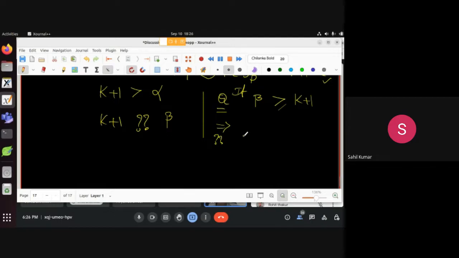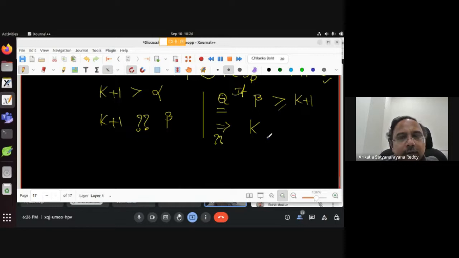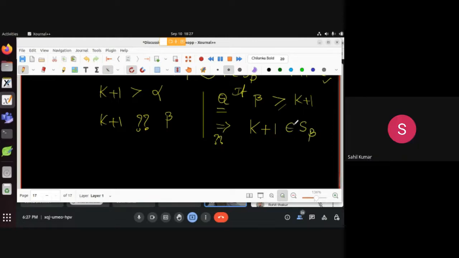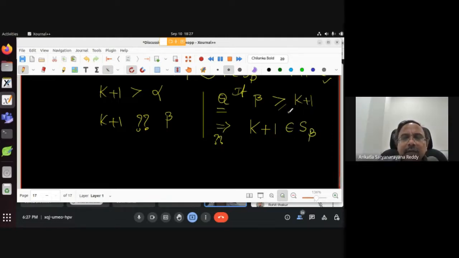k+1 belongs to S beta. Sahil, who told that k+1 belongs to S beta? Yeah, Sahil, wonderful, correct. So that is the definition: if it is less than or equal to beta, then k+1 belongs to S beta. But what is the problem if k+1 belongs to S beta? What can you give me, one upper bound? What do you know about k plus 1 now? What happens to k plus 1?